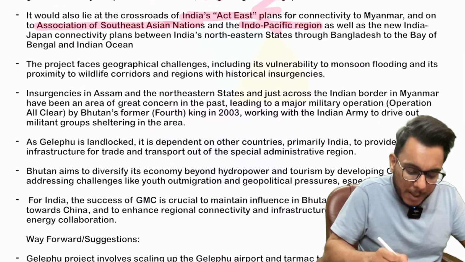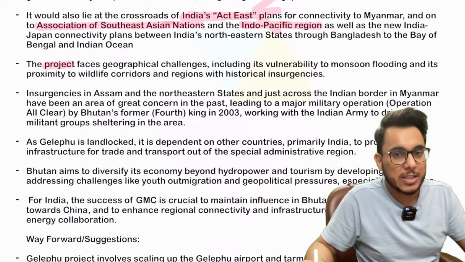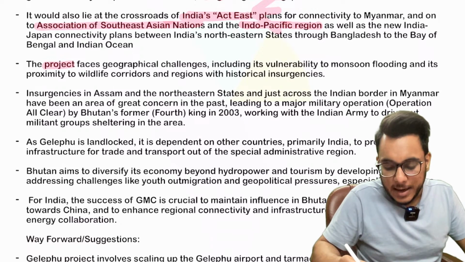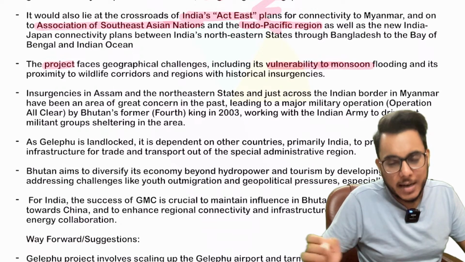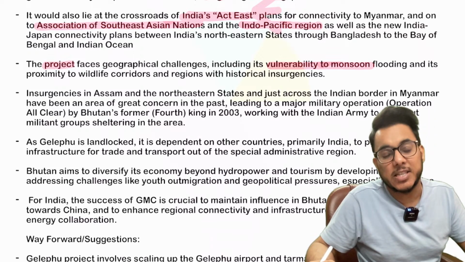Now, this particular Gelephu project of Bhutan faces certain challenges also. What challenges does it face? Number one challenge is that Gelephu and this particular area of Bhutan are more vulnerable to high rainfall.